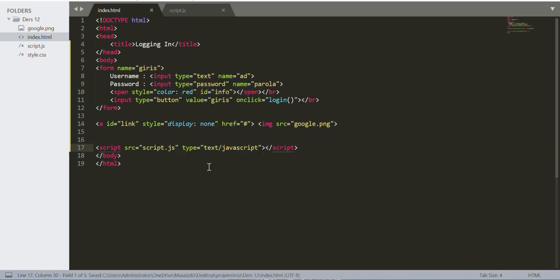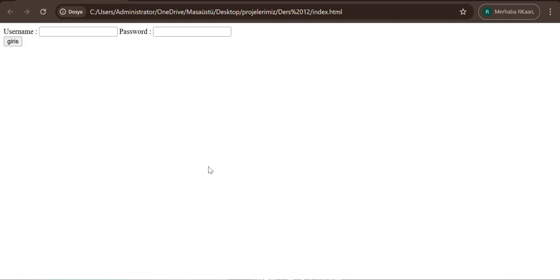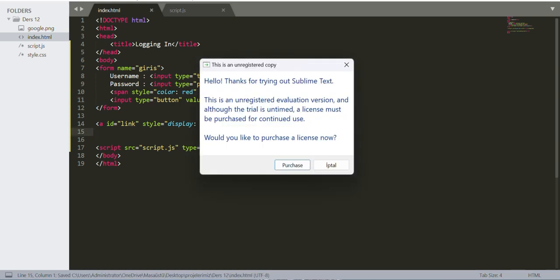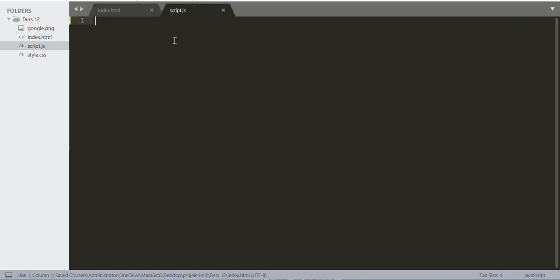Let's just save and see what we have. Now, as you can see, we have these two, but when I type in, it does absolutely nothing. This means submit, by the way, so let's just do that so you won't get confused. Yep, I think that's it for the HTML. Now let's just go here to like script.js. It's going to be pretty short, unlike the piano video I did earlier.